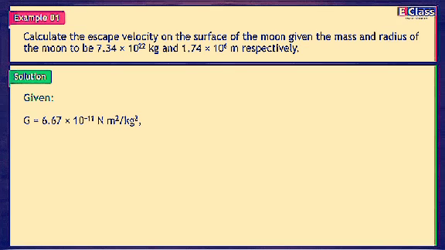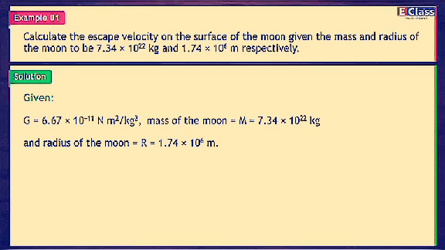Given G is equal to 6.67 into 10 raised to minus 11 N m squared per kg squared. Mass of the Moon is M is equal to 7.34 into 10 raised to 22 kg and radius of the Moon is R is equal to 1.74 into 10 raised to 6 meters.